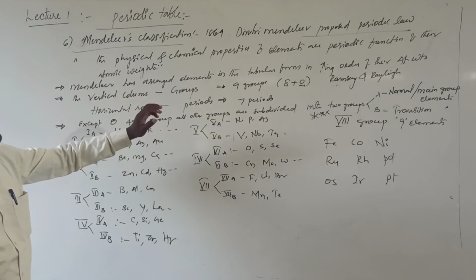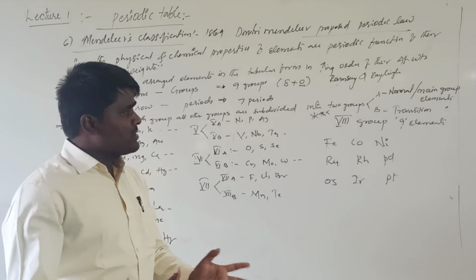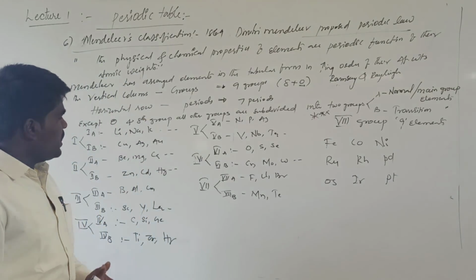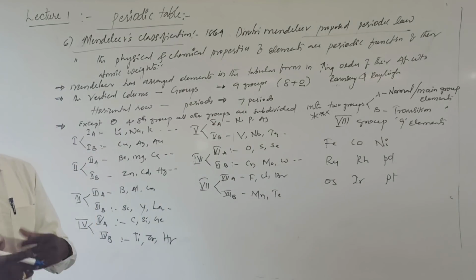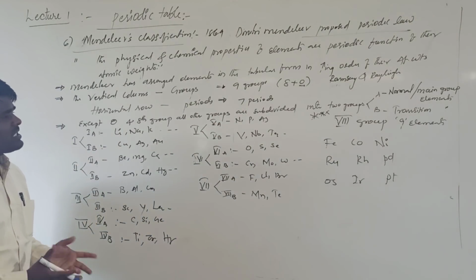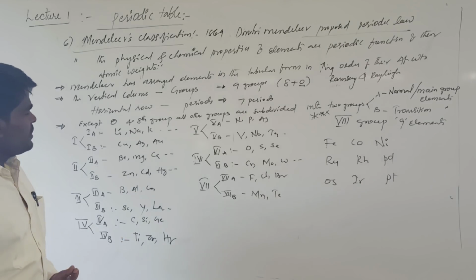Mendeleev has arranged the elements into the tabular form according to their increasing order of atomic weights, in which the vertical columns were called groups and the horizontal rows were called periods. There are 7 periods and 9 groups.